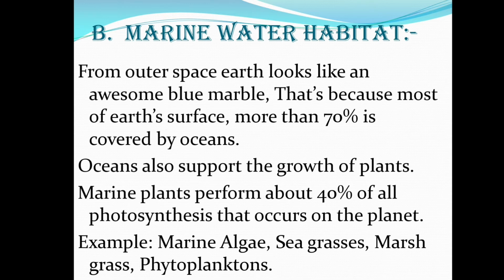So in the marine water habitat, more than 70% of the Earth is covered with oceans. Oceans also support the growth of plants. Marine plants perform about 40% of photosynthesis. Examples of plants that grow in marine water habitat are marine algae, sea grasses, marsh grass and phytoplanktons.